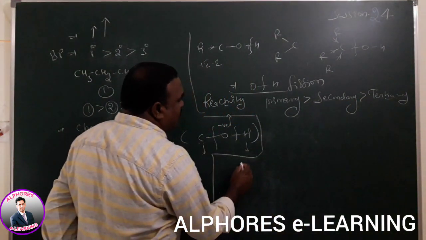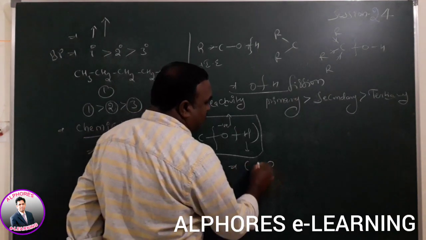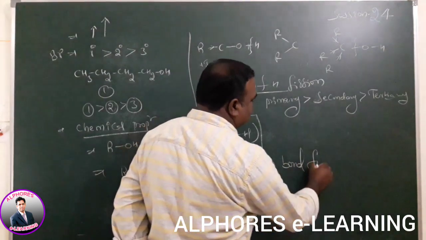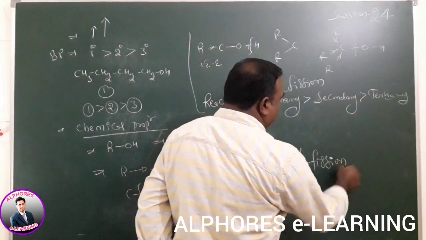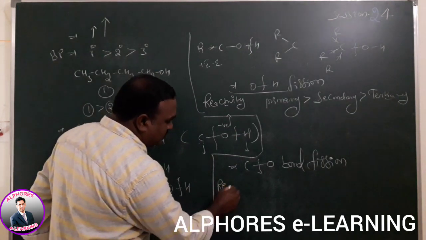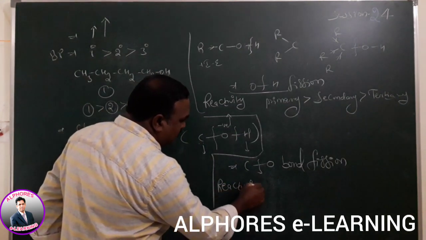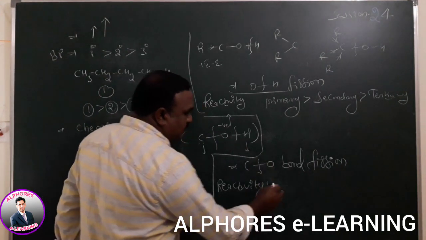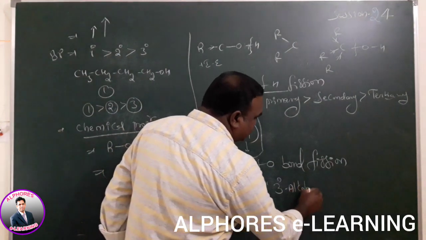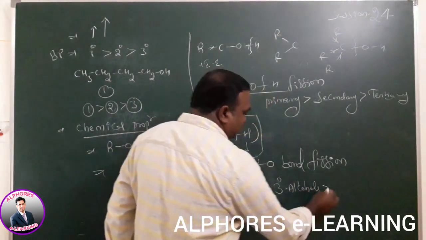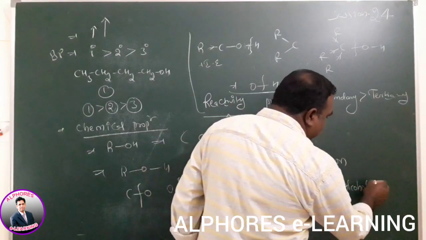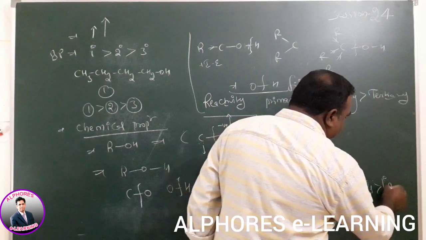Wherever the CO bond is given, for carbon-oxygen bond cleavage, the reactivity order is tertiary alcohols greater than secondary alcohols greater than primary alcohols.